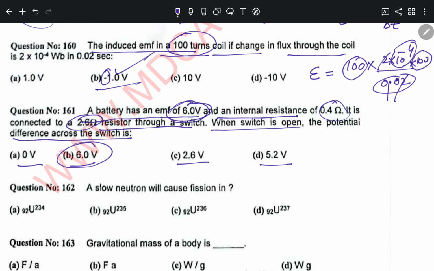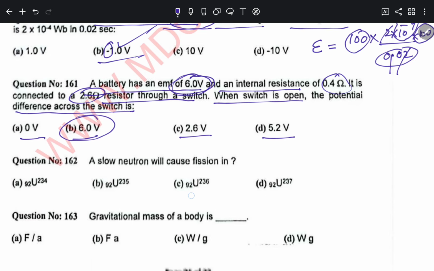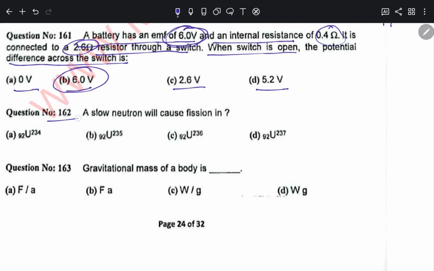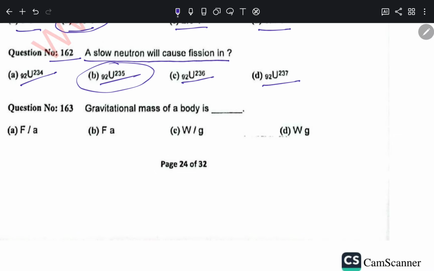Question number 162. A slow neutron will cause fission in 234, 235, 236 and 237. Very simple, option 235. Question number 163. Gravitational mass of a body is F by a, Fa, W by g and W into g. So it is actually option C, where we know that W is mg and m can be written as W by g.